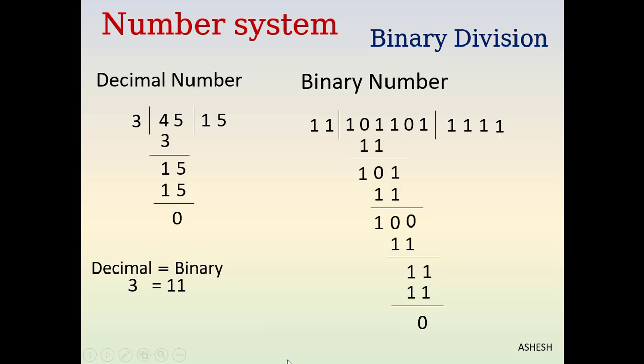Now see, decimal 3 equals binary 11. Decimal 45 equals binary 101101. Decimal 15 is binary 1111. Now our answer is equal to the decimal answer.